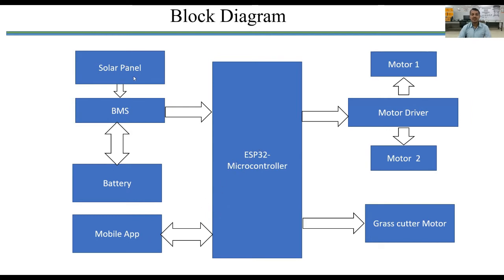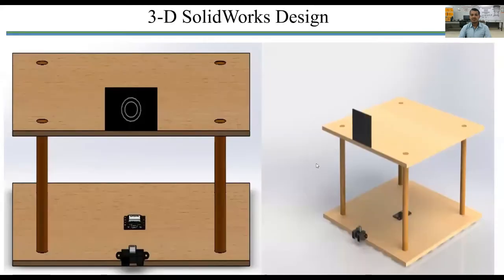This is the solar panel. The solar panel is used with a battery management system, which is an electronic circuit that charges the battery. These are the motors. These two motors are responsible for the movement of the vehicle, and the third motor is responsible for the cutter on off status. This is our 3D design, which is produced in SolidWorks. This consists of two floors, a ground floor and a first floor.